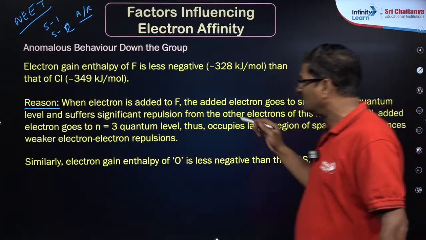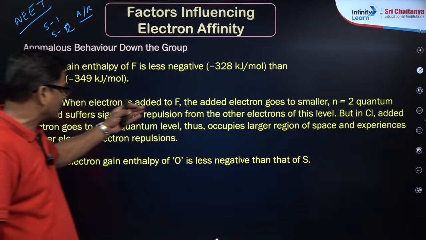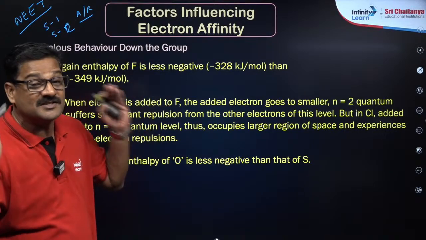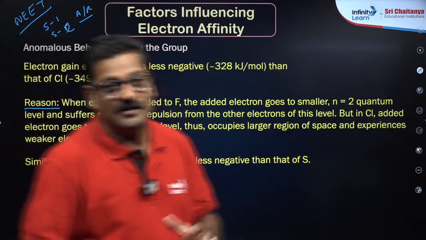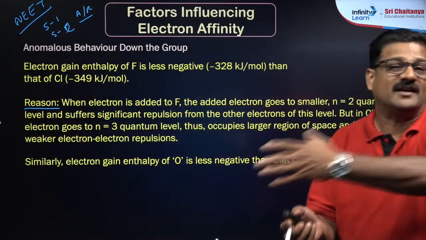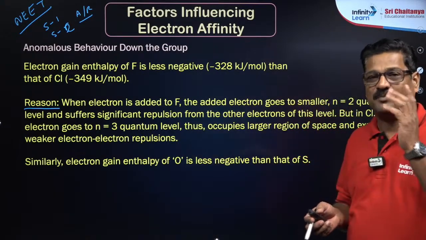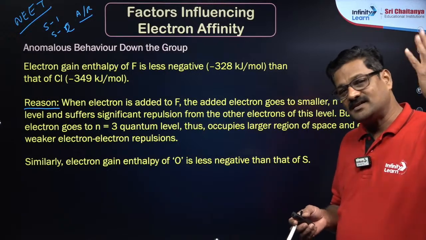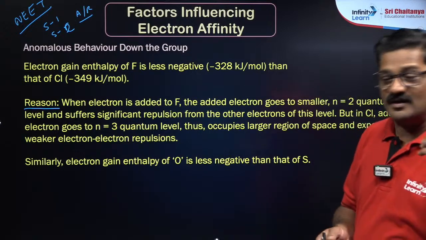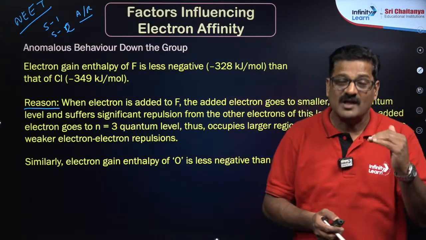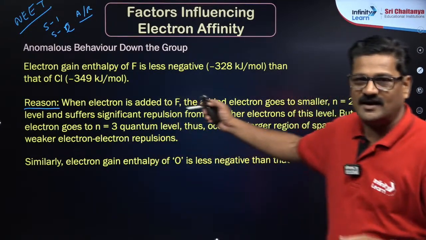Very important. When the electron is added to fluorine, the added electron goes into the smaller n equal to 2 quantum level and suffers significant repulsion. Due to inter-electronic repulsions, it is difficult for this electron to enter. Therefore, some energy has to be added for the electron to enter the fluorine atom. So that we are adding some plus energy. So that the minus energy that is coming out, in the process the plus and minus partly cancel, so overall the electron affinity for fluorine is coming out lower as compared to chlorine. That's a great explanation, and as notes it is given.